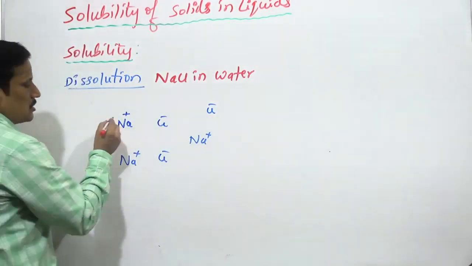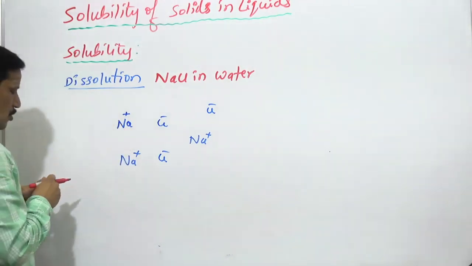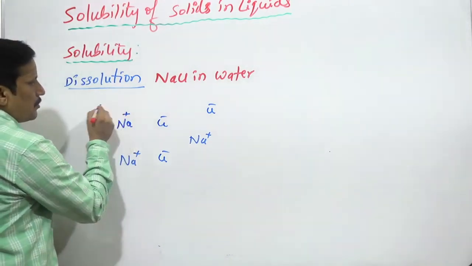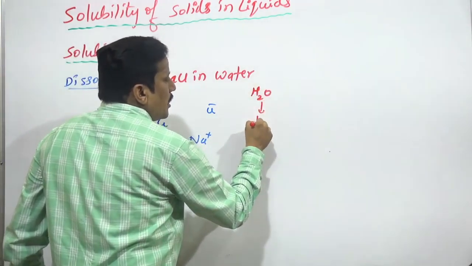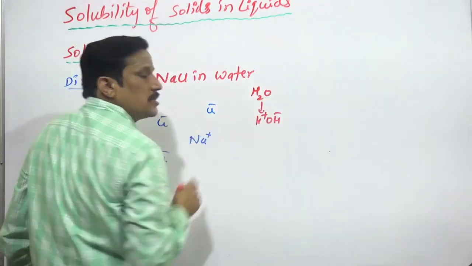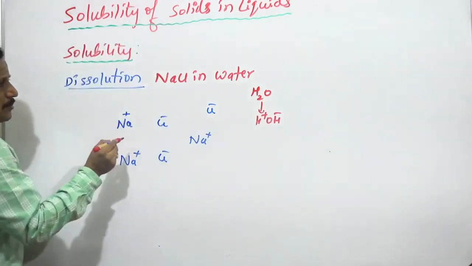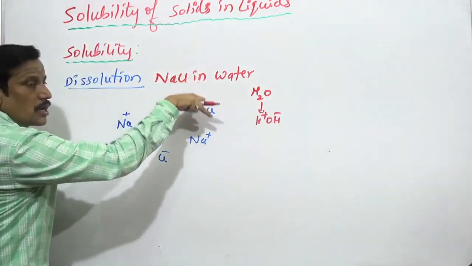These cations are going to be surrounded by, see, we know that water contains H+ and OH- ions. Now what happens when you are adding sodium chloride in water?